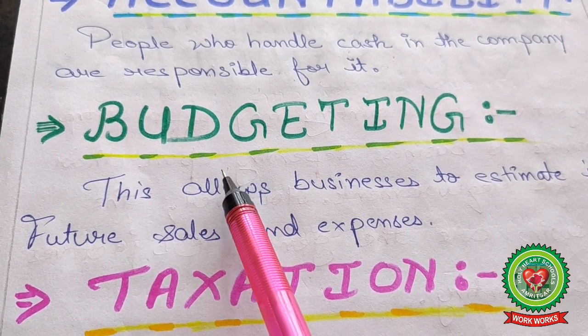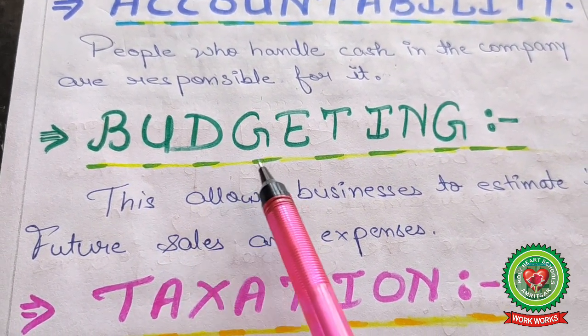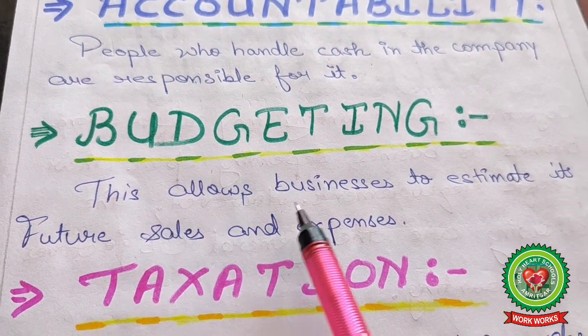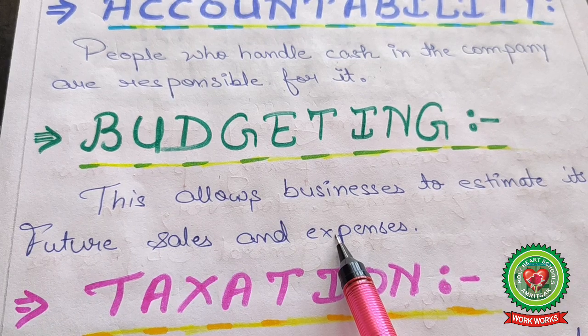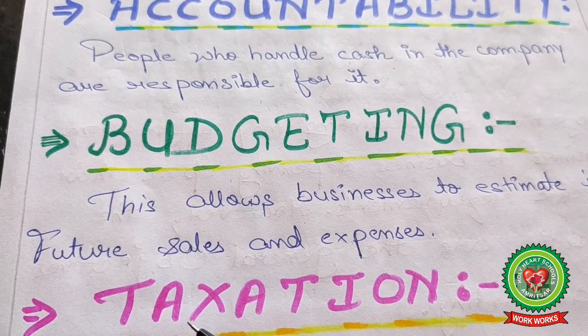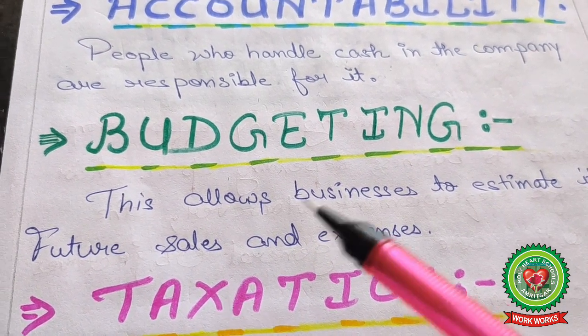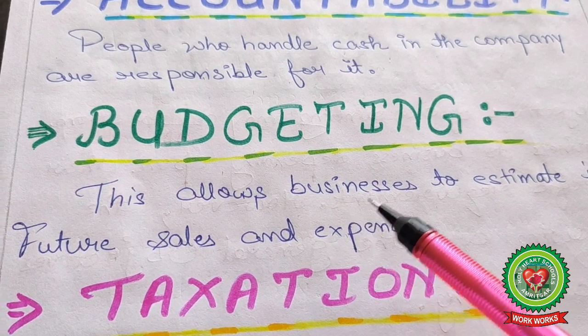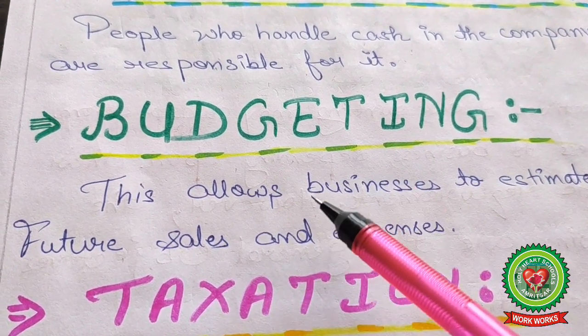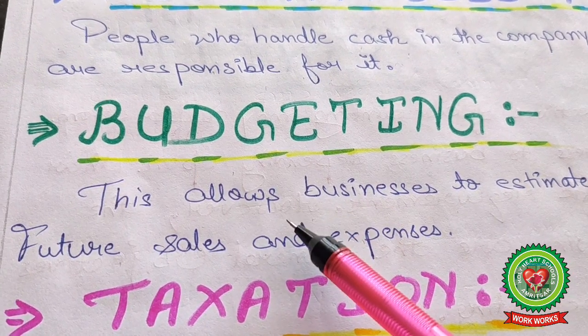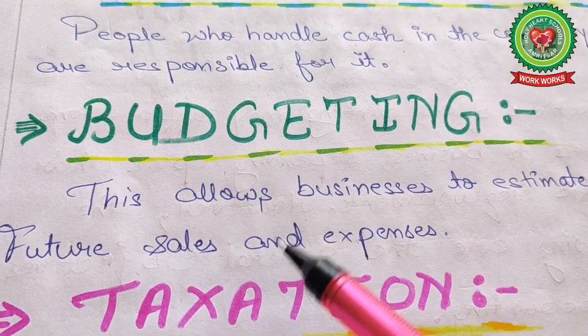Next one, budgeting. Accounting is also important for budgeting purposes. This allows a business to estimate its future sales and expenses. You can estimate your future sales and expenses just with the help of previous data available. Like suppose in your company, previous year your sales were rupees 10 lakh.